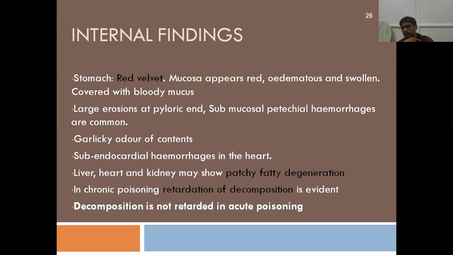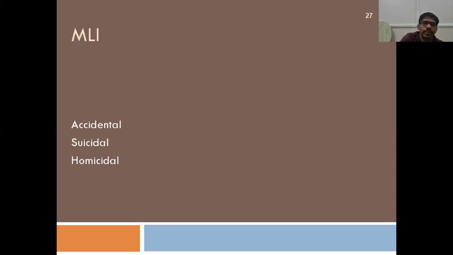Okay, it is not retarded in case of acute poisoning, but the decomposition is retarded in case of chronic poisoning by arsenic. Okay, so medical legal importance. Accidental poisoning can occur when somebody consumes water or food that is contaminated with arsenic.